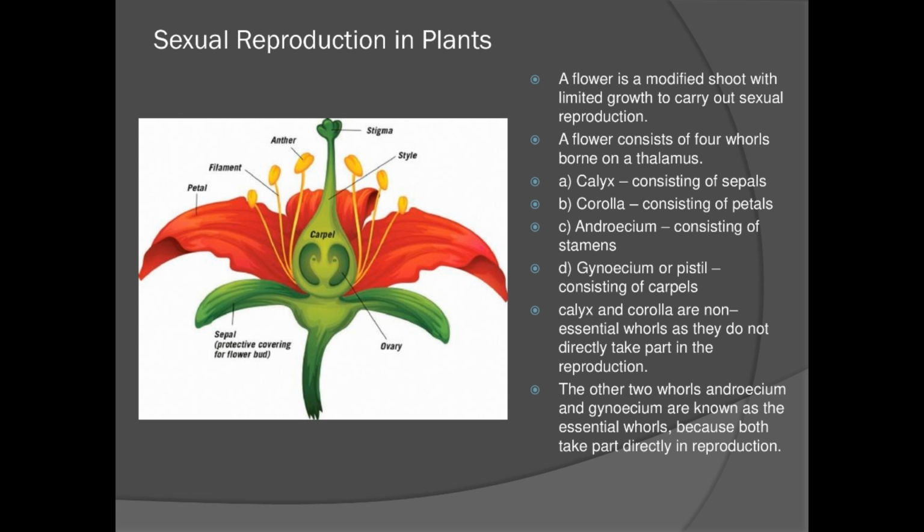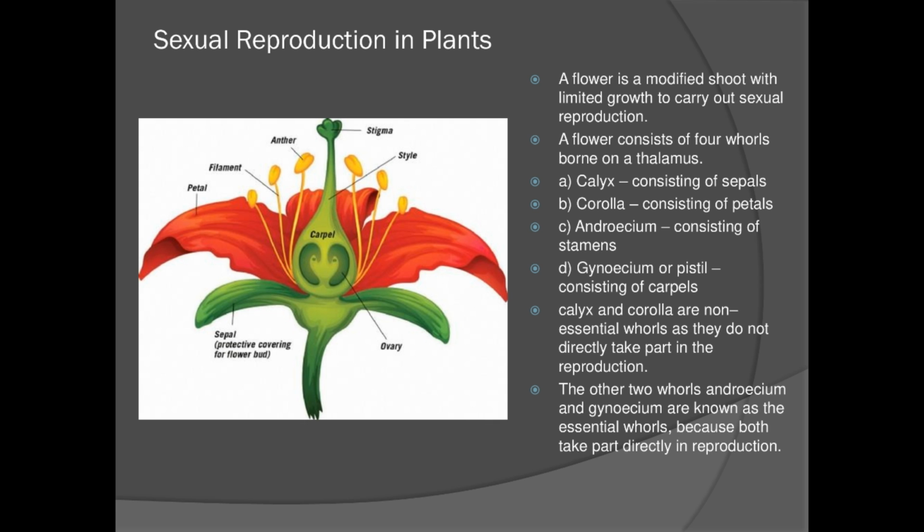Then the 4th part is the central part, which is mentioned as carpel. These carpels, consisting of carpels, is called gynoecium. So these are the 4 whorls of the flower. First one is the calyx part, consisting of sepals.